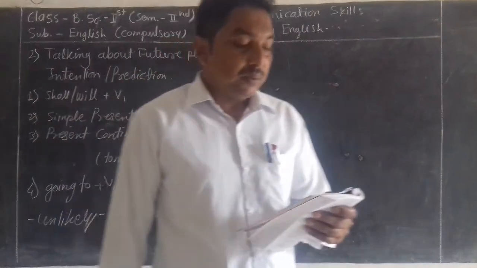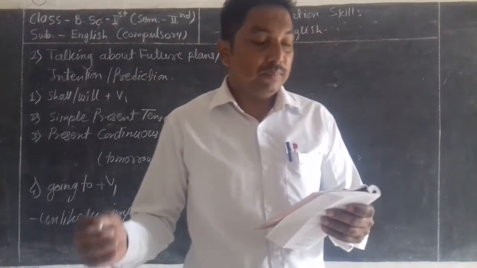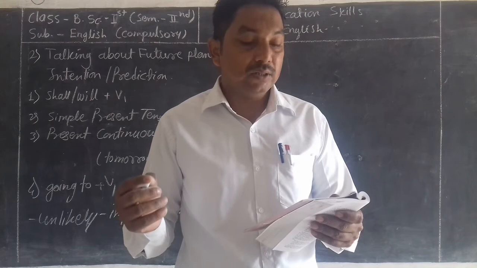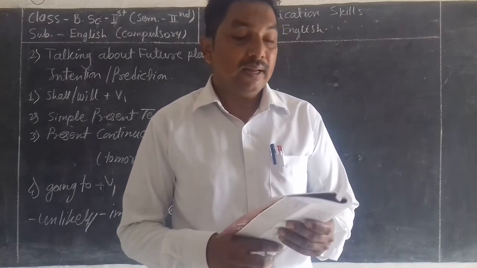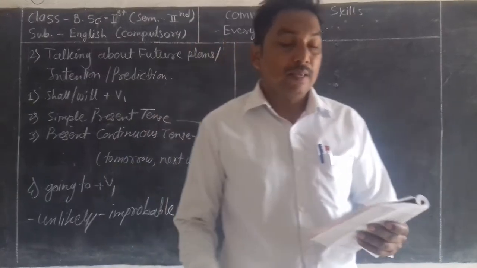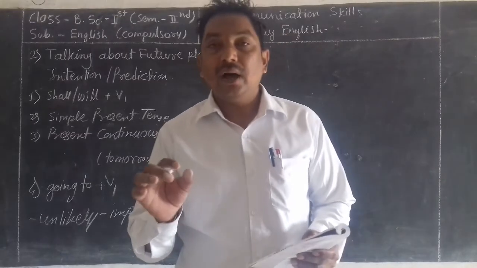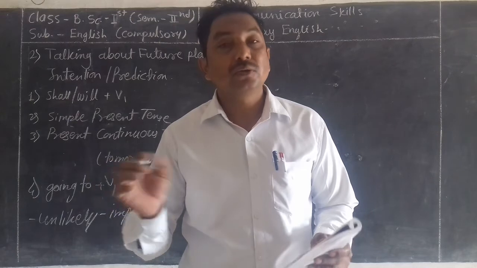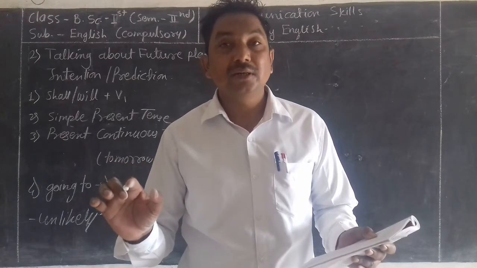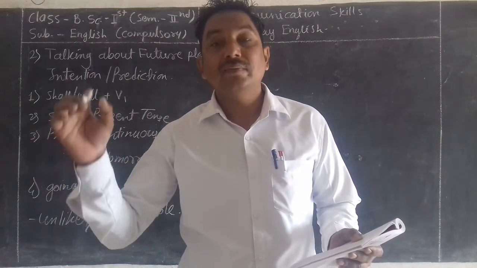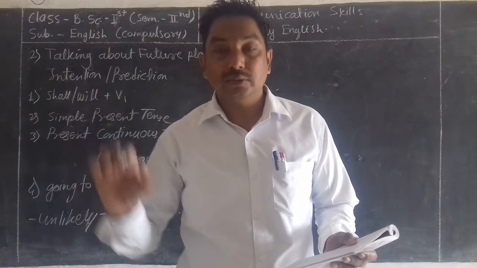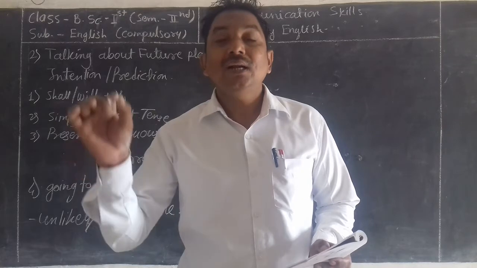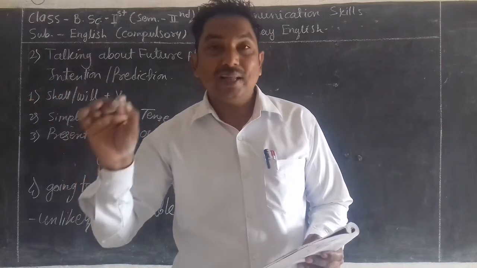Whereas if we say the bus will be late, or it will rain this evening, or I will not send this report this evening, there is no certainty implied. So whenever we use will after the subject to express future events, there is not any kind of certainty that something will definitely happen or not happen in future. But whenever we use going to, that is definitely something that will happen in the future.